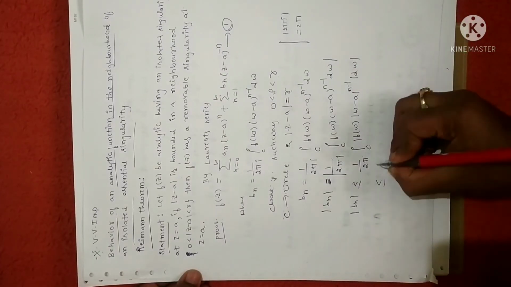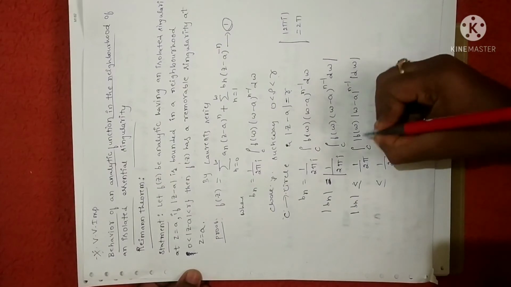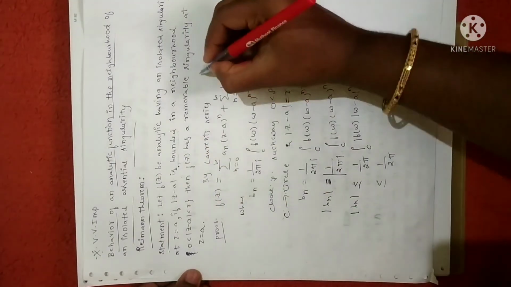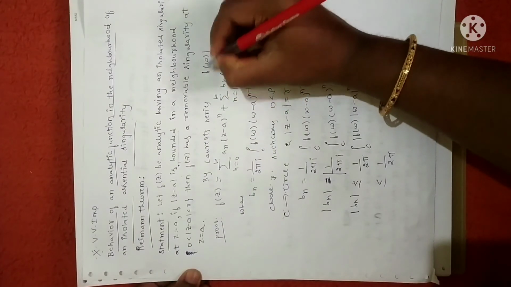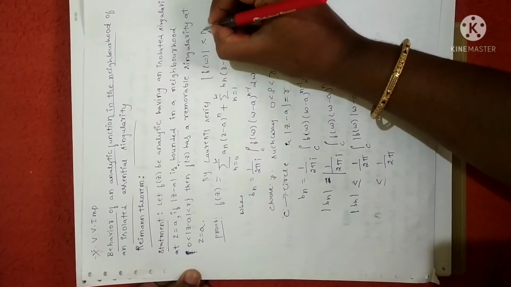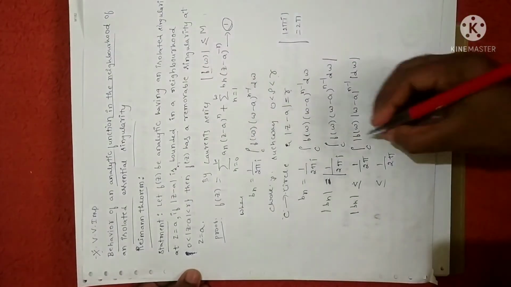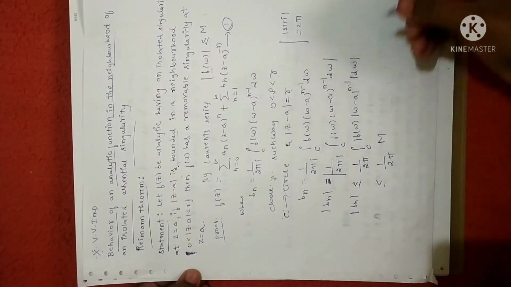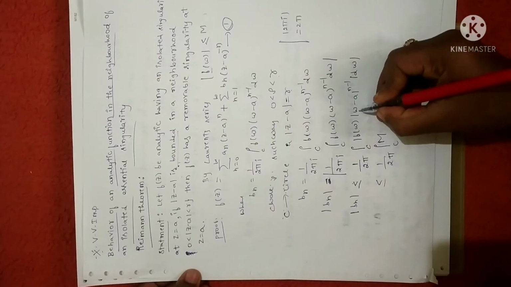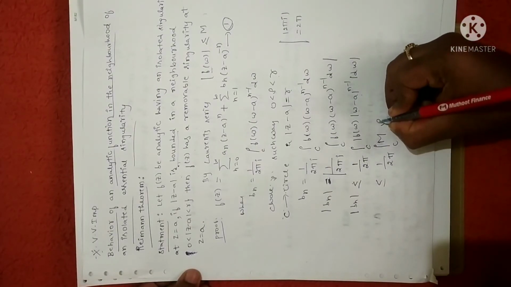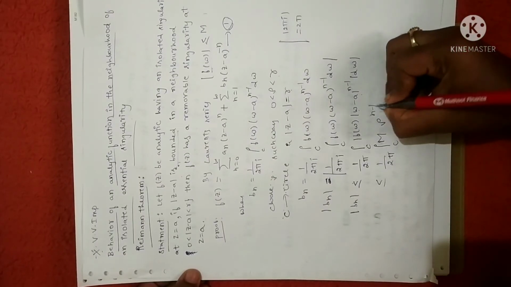Right. Now 1 by 2 pi as it is, since f of w is bounded. Why? Because it is given that the function is bounded. So let me take that bounded value of the function as less than or equal to M. If any function is bounded, no need to write this condition; clearly you can write it as M. Integral over c of M. Now w minus a is a circle of radius rho, so I can write rho power of n minus 1.